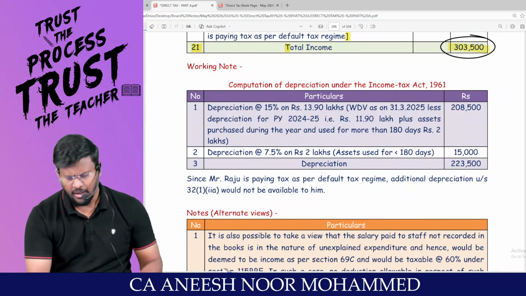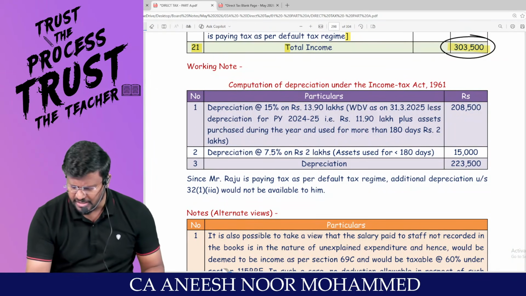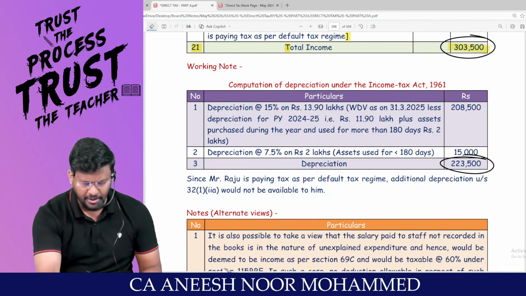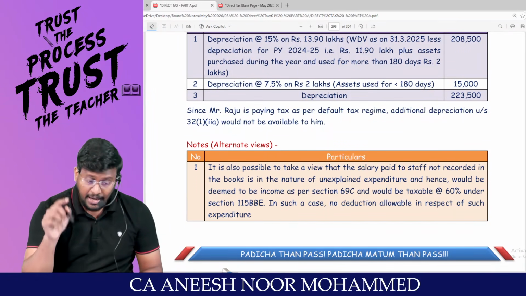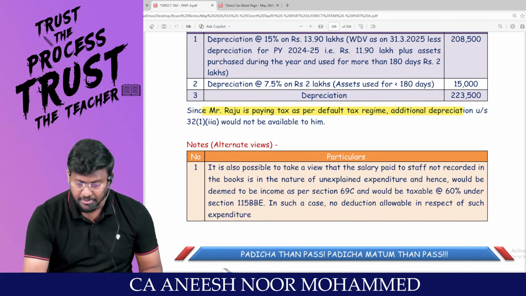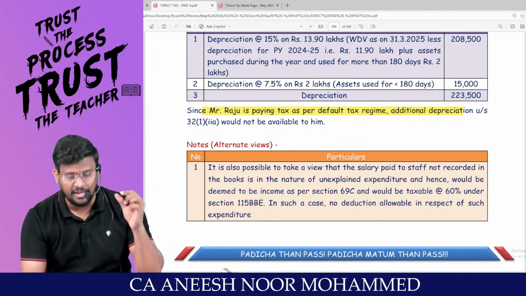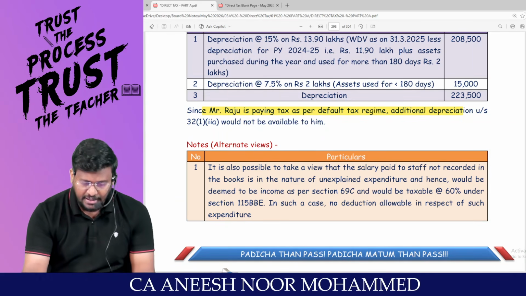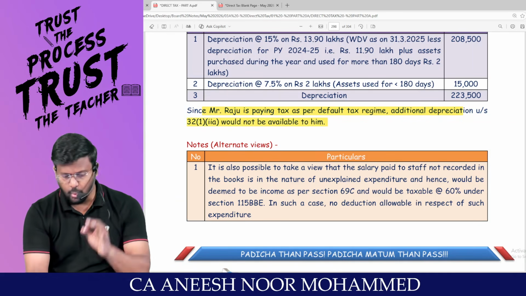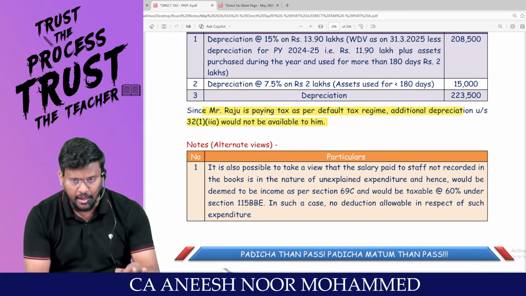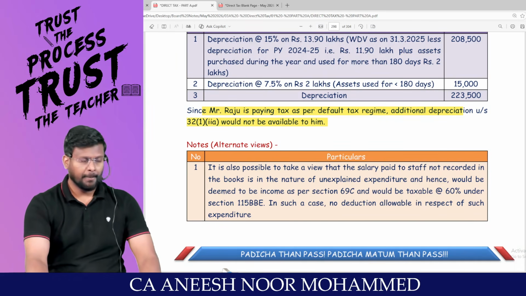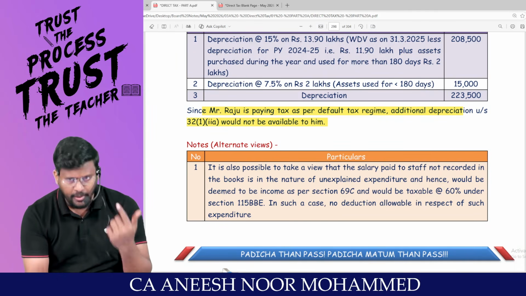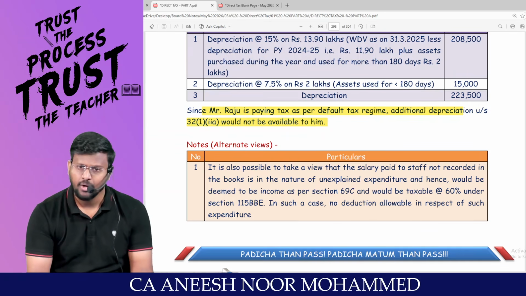Am I right? We have already calculated depreciation of 2,23,500 separately. Its working note has been attached. And you have to write separately in the exam that Mr. Raju is paying tax under what tax regime? Additional depreciation under section 32(1)(iia) would not be available to him, because additional depreciation will be available only under the optional tax regime.